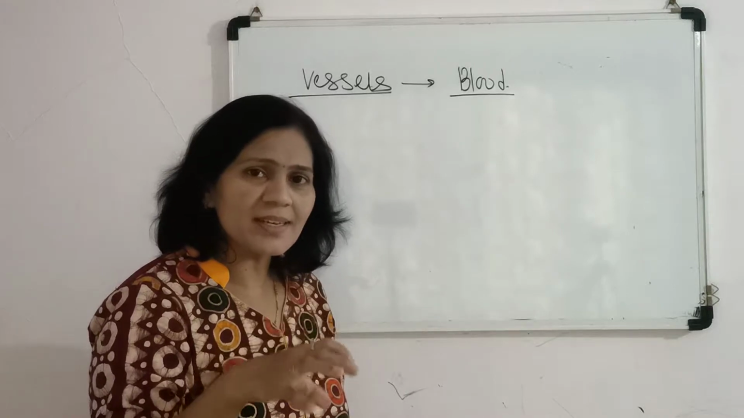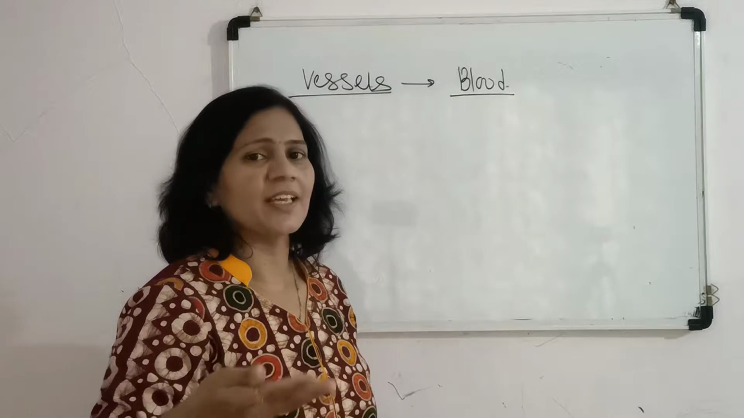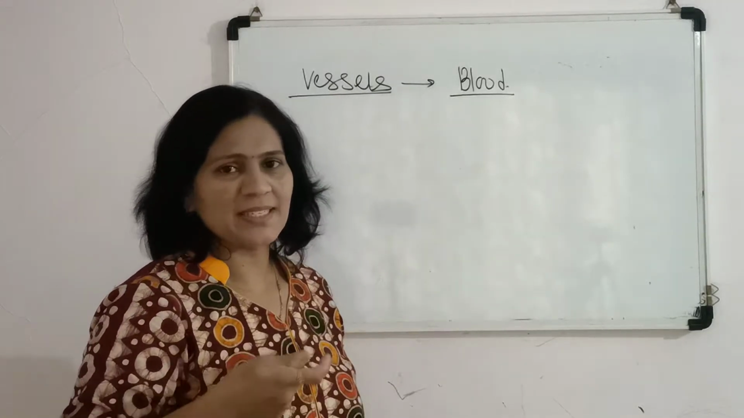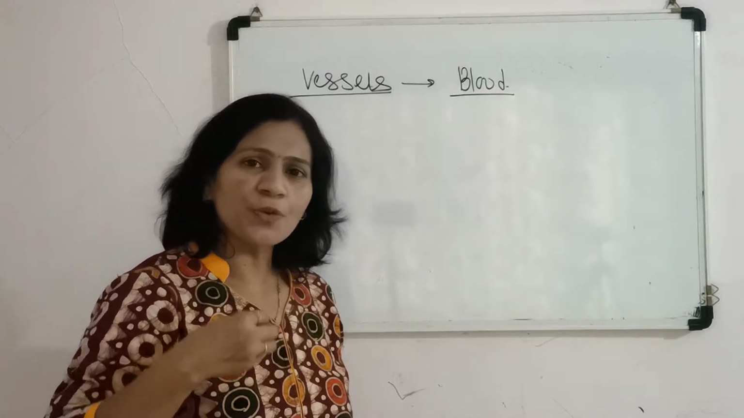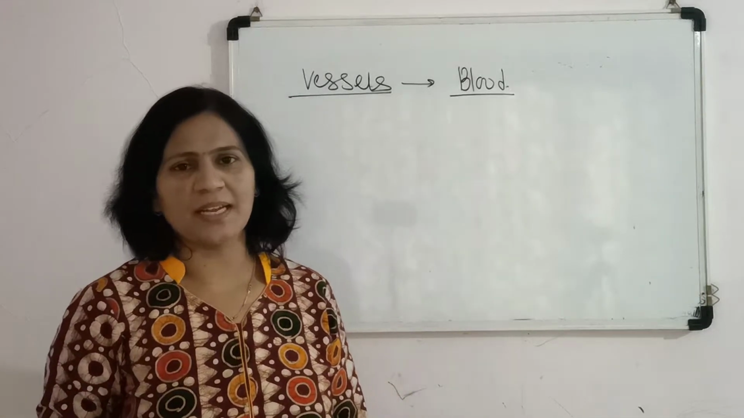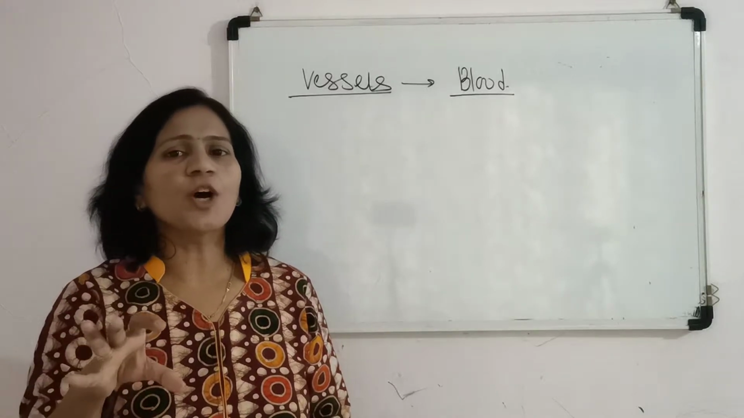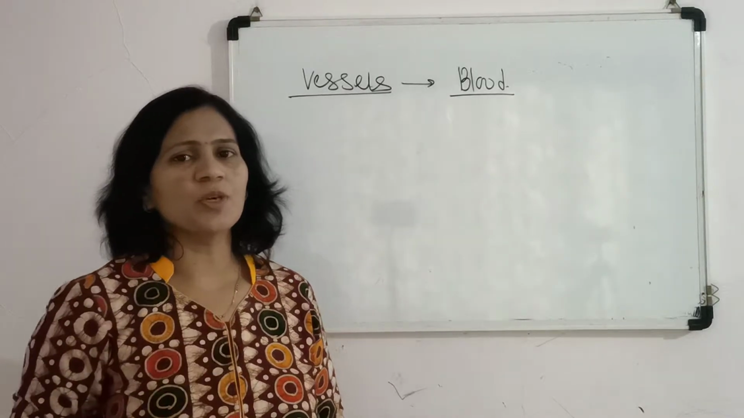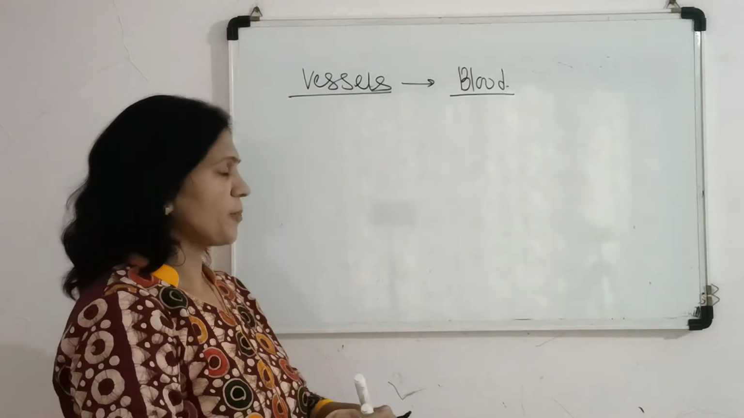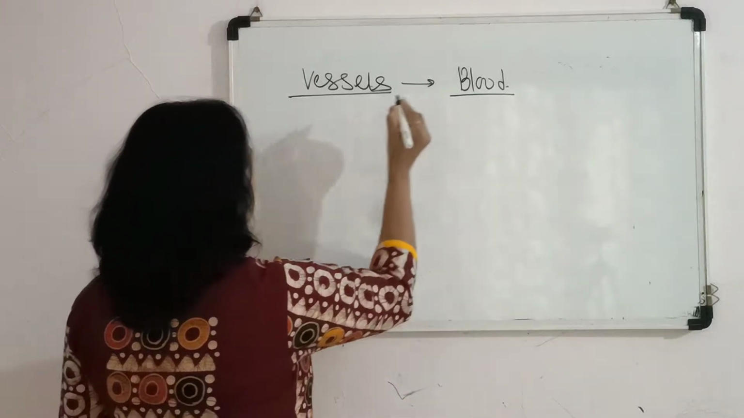So we have discussed the blood, and for its circulation in our body the vessels play a role. In human beings there is a closed type of circulatory system, which means the blood flows through the vessels and reaches every part of the body, up to each and every cell of the body. So this blood is carried through the blood vessels.